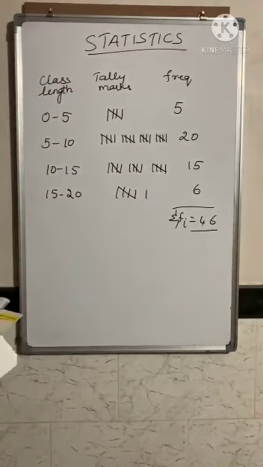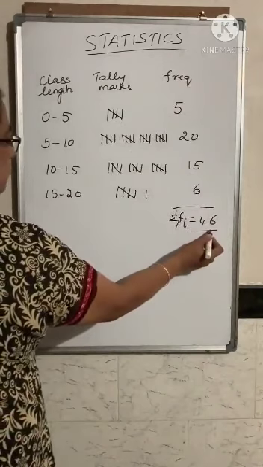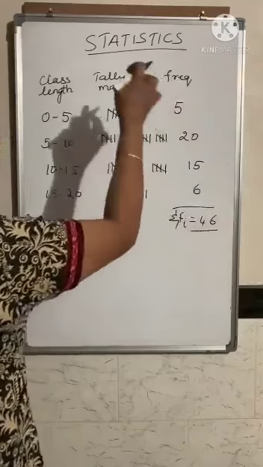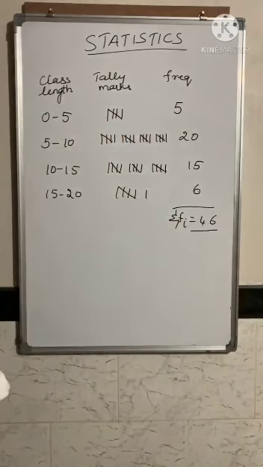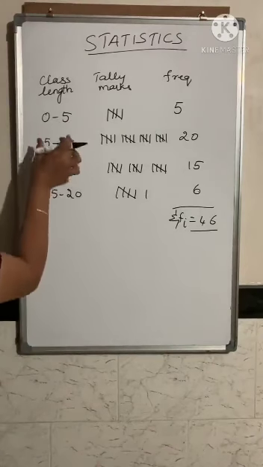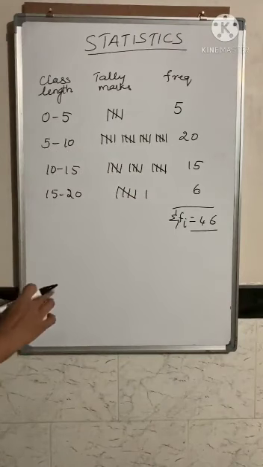How to check whether it is right or not? In the question it is given, in a school 46 students of 9th standard were told to measure. So when you add up this total, you have to get the total number of students, that is 46. If this number tallies with the total number of students given in the problem, then your tally marks and your frequency are correct. So in this way you can prepare. This is called a grouped frequency distribution table, where you write the classes and prepare the table. So this completes the table, and this is how you prepare the grouped frequency distribution table.